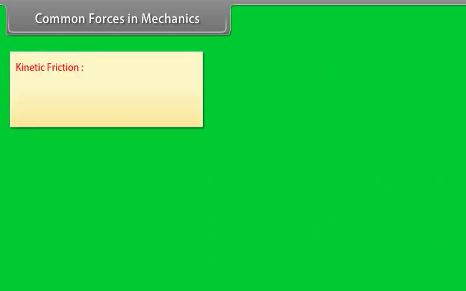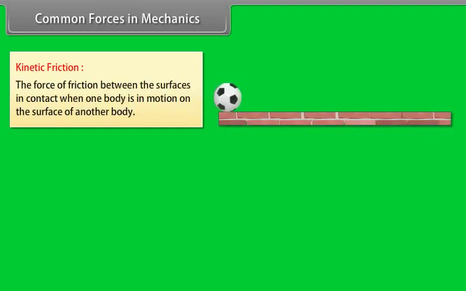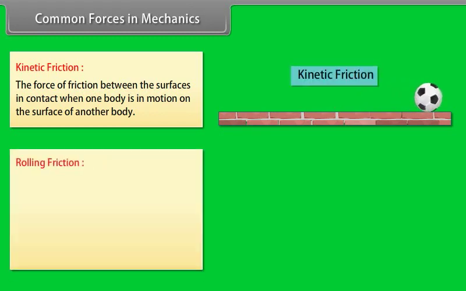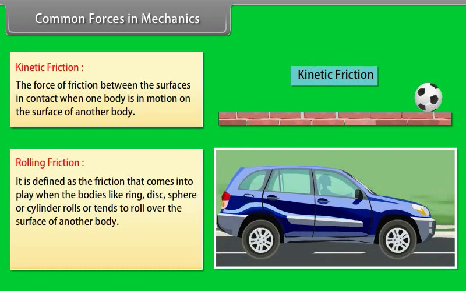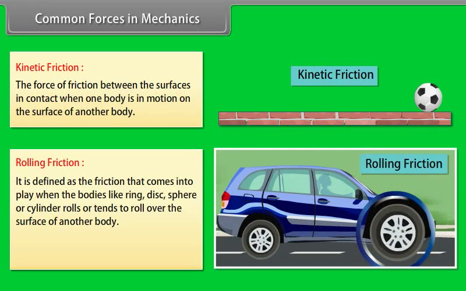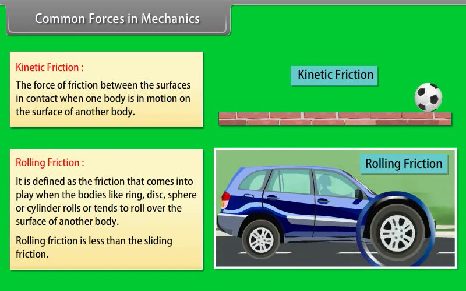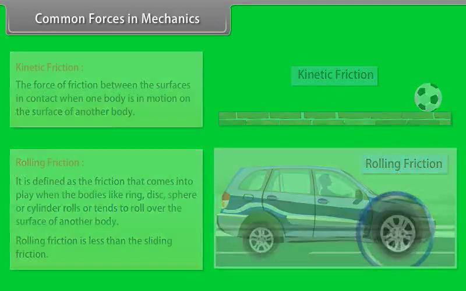Kinetic friction. The force of friction between the surfaces in contact when one body is in motion on the surface of another body. Rolling friction. It is defined as the friction that comes into play when the bodies like ring, disc, sphere or cylinder rolls or tends to roll over the surface of another body. Rolling friction is less than the sliding friction.